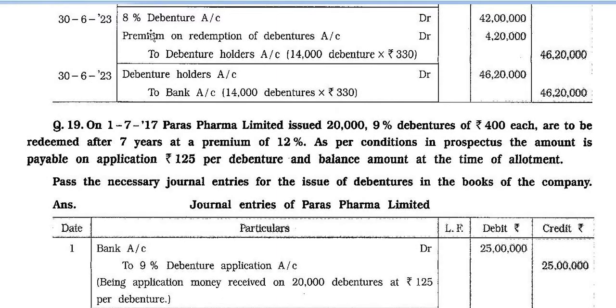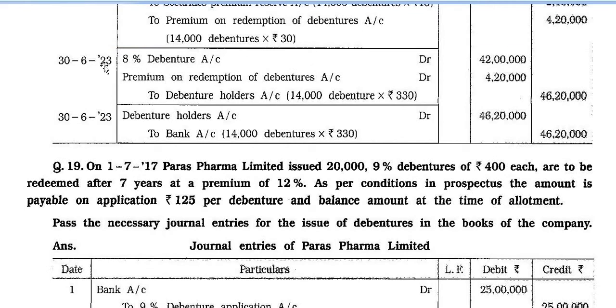30/6/23, 8% debenture account debit 42 lakh, premium on redemption of debenture account debit 4,20,000, to debenture holders account, 14,000 debentures into 330 rupees, 46,20,000. Here we write 8% debentures, 14,000 into 300, so 42 lakh, and premium 14,000 into 30 rupees, 4,20,000, and both together, 14,000 debentures at 330 rupees, 46,20,000.